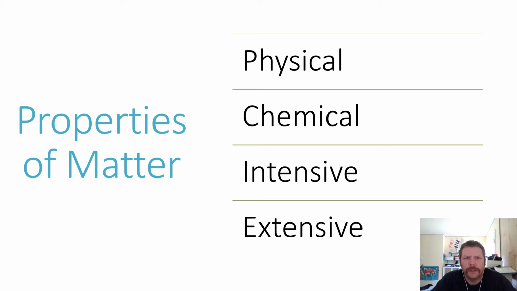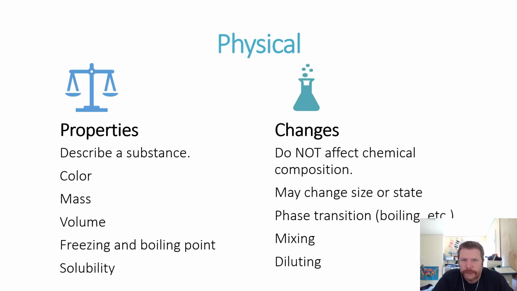All right, so next up, I'd like to talk to you a little bit about properties of matter. Properties of matter have a number of different characteristics or descriptors that you can use. There are physical properties, chemical properties, as well as intensive and extensive properties. Now, your physical properties and changes are things that we're really kind of curious and interested in.